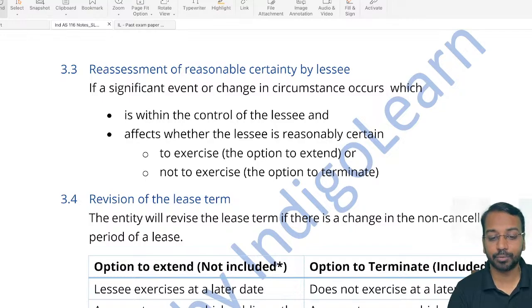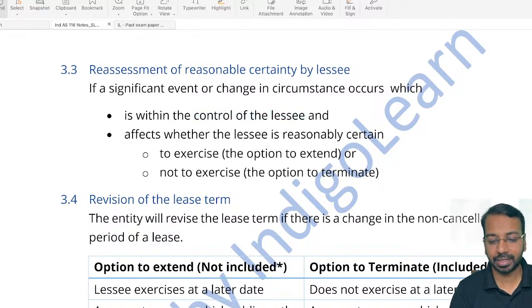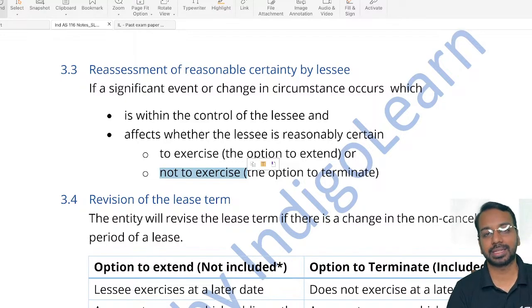We have to reassess when there is a significant change which has happened, which is within the control of the lessee, and it affects whether the lessee is reasonably certain to exercise or not to exercise the option to extend and terminate. I'll give a very simple example here.